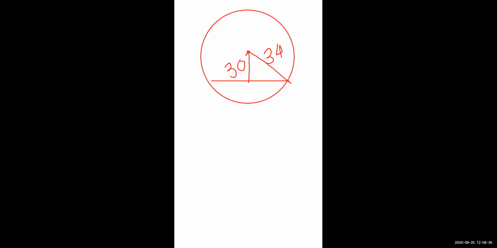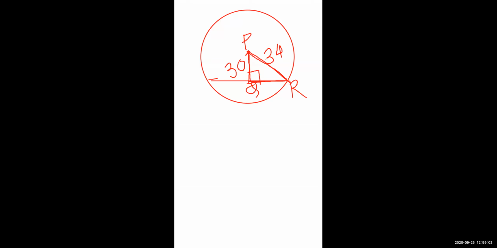We have to use the same method, but previously we found the radius, then we found this distance. Now we have to find out this much. कैसे find out करेंगे? By using the same. By using what do we find the length of the chord?